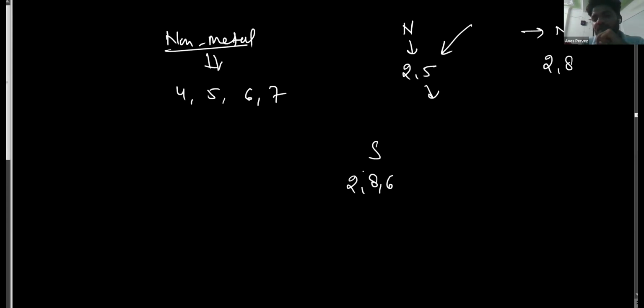So if I'm going to give you sulfur, the electronic configuration of sulfur is 2, 8, 6. This means sulfur is electron deficient. Electron deficient means non-metals cannot donate electrons; they generally gain electrons.